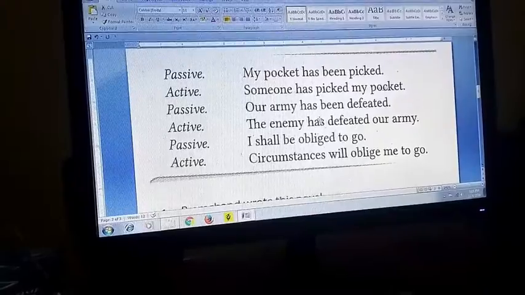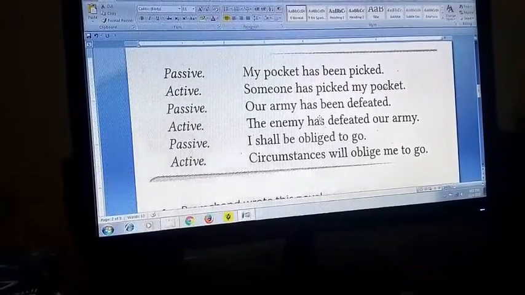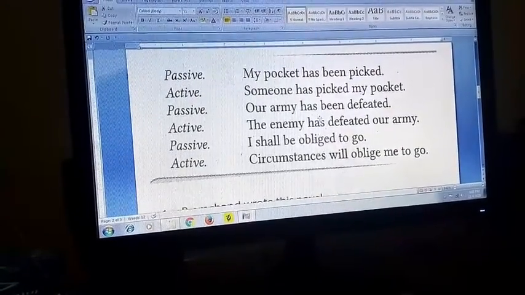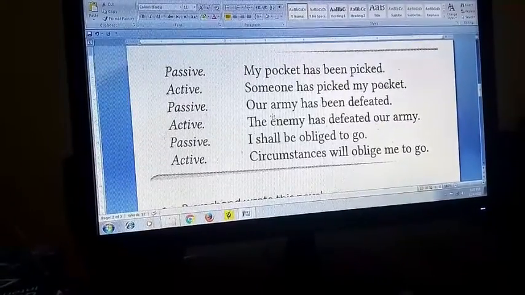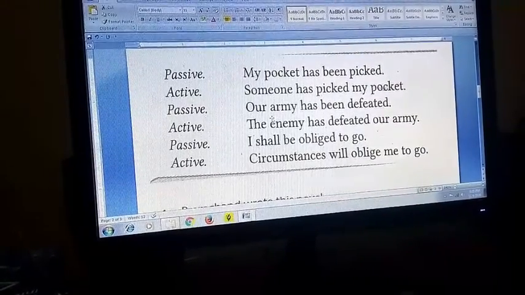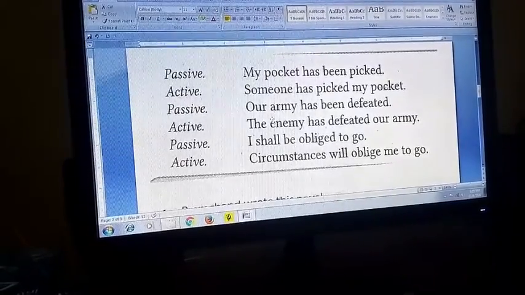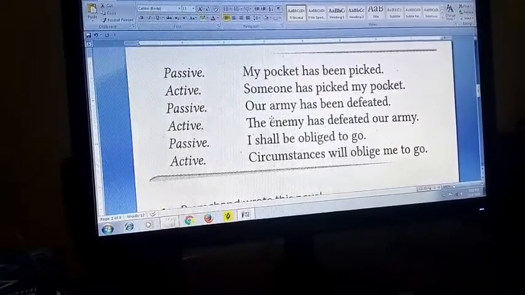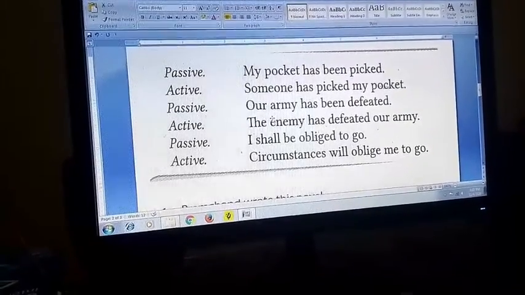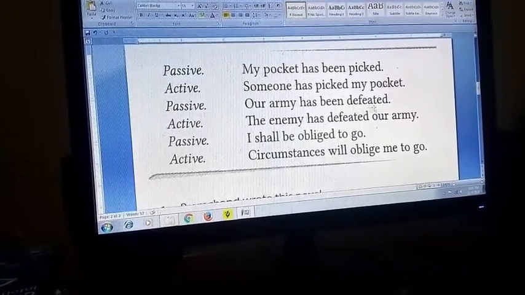You know that even grammar can give you lots of vocabulary and a good sense of English. Obviously, if you have to speak rightly and accurately, with style, grammar is the ornament of your language. Our army has been defeated.